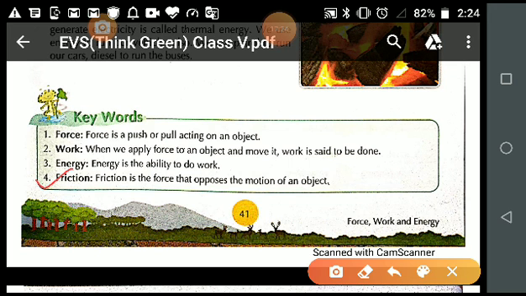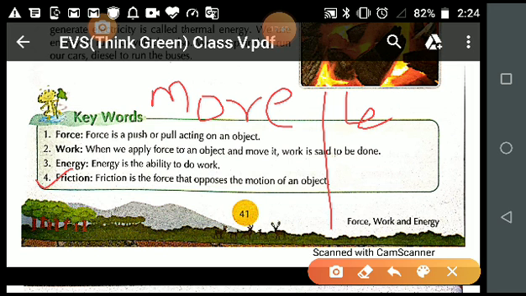And the second important thing which I explain to you, in the case of friction, is when it is more and when it is less. So student, if the surface is rough, then the force of friction is more.